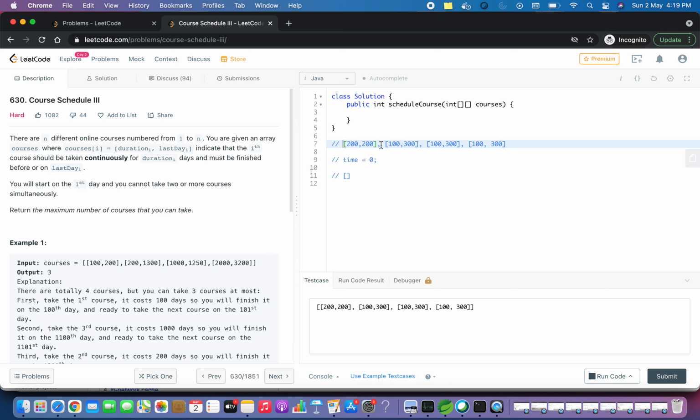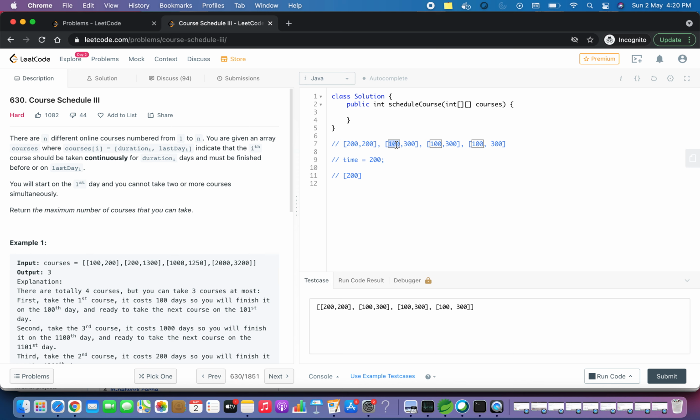Since this array is already sorted, we don't need to sort it, and we will simply go to the first course and see how much time it requires. Its duration is 200 and last day is 200. Since the duration is not greater than the last day, we will take this course. So our course list will contain this course. In the list we will keep the duration of the course, how much time it requires. We have taken one course and the total time we have spent is 200. Now let's move on to the next course.